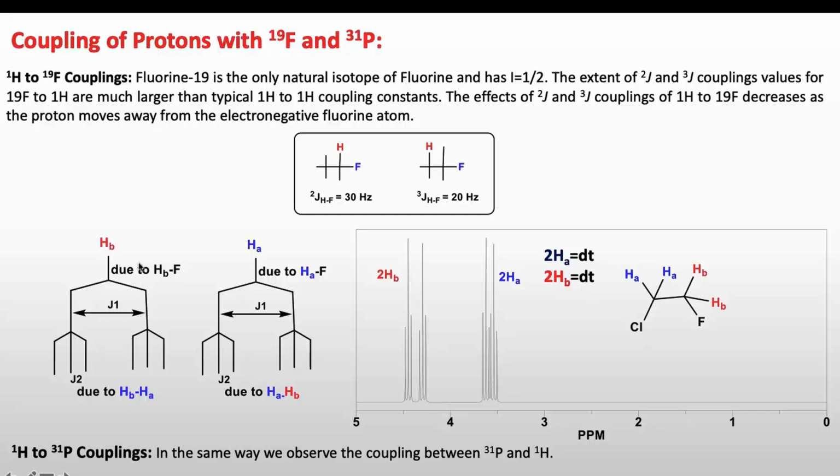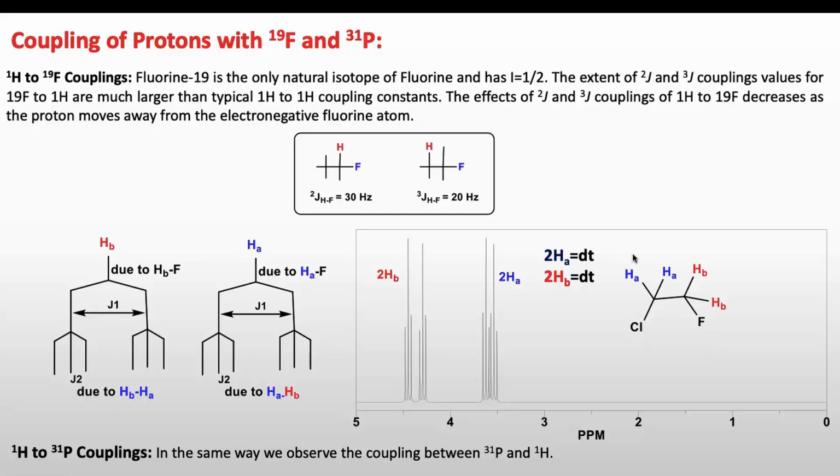The reason for this is, first, HA protons will couple with HB protons and split their signal to a triplet. Now we have one fluorine also, which also has I equal to 1/2, and it will split that signal into another doublet according to the n plus 1 rule.